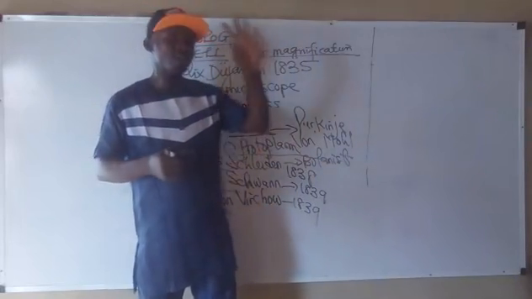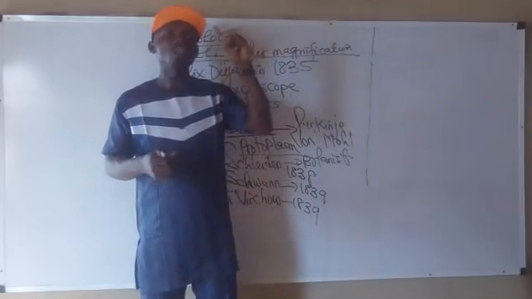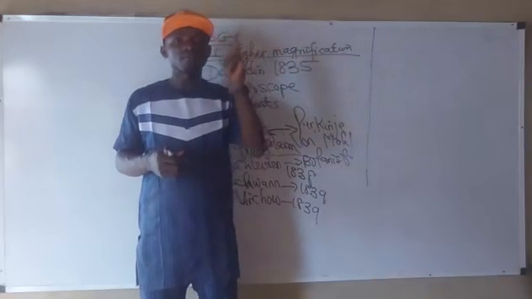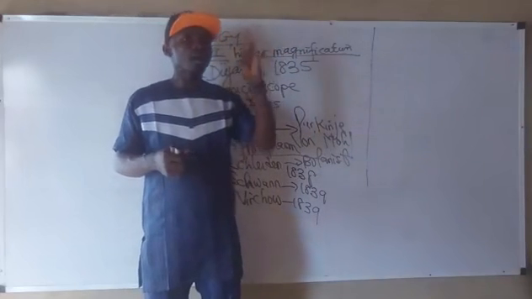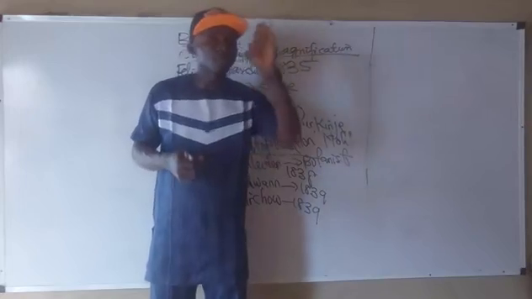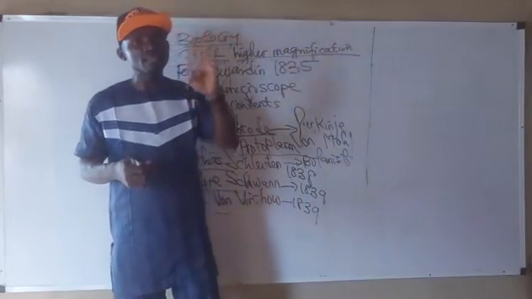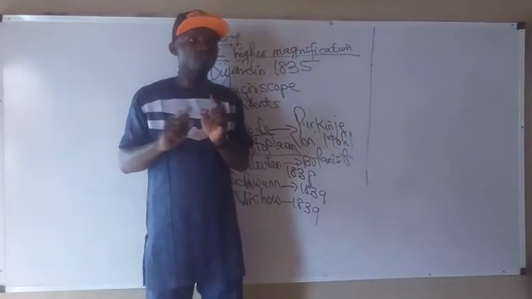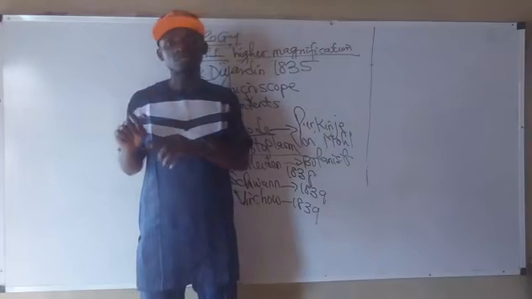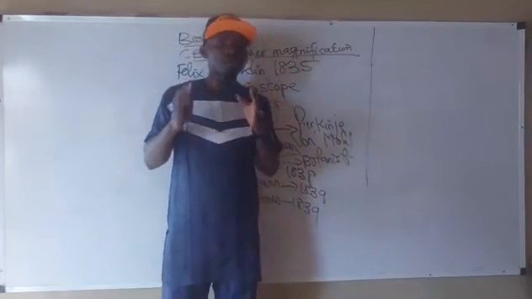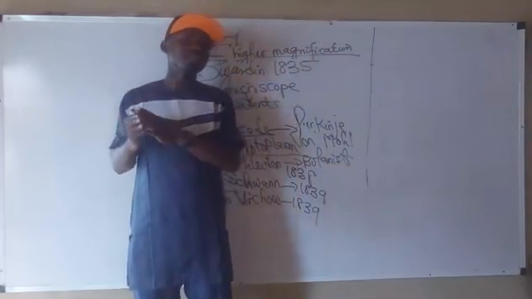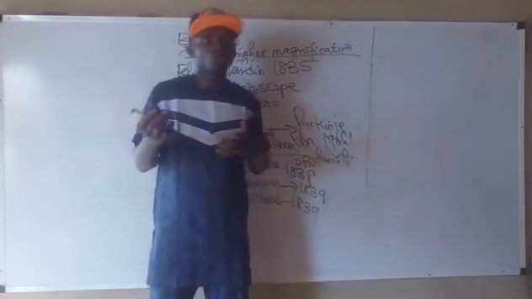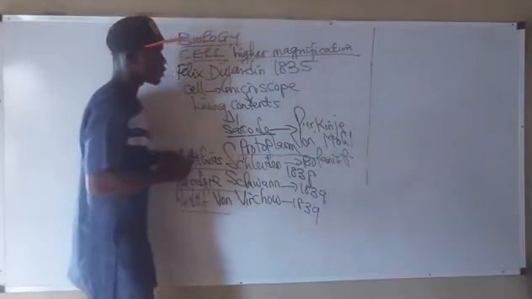I say it again, we have five cell theory points. 1. All living things are made up of cells. 2. The cell is a basic structural and functional unit of life. 3. Apart from the life of cells, there is no other life. 4. The cell comes from pre-existing cells. And 5. Some organisms could have one cell. We call these unicellular organisms, examples are Amoeba proteus, Paramecium caudatum, Euglena viridis, and Chlamydomonas. While some could have two or more cells, we call these multicellular organisms.